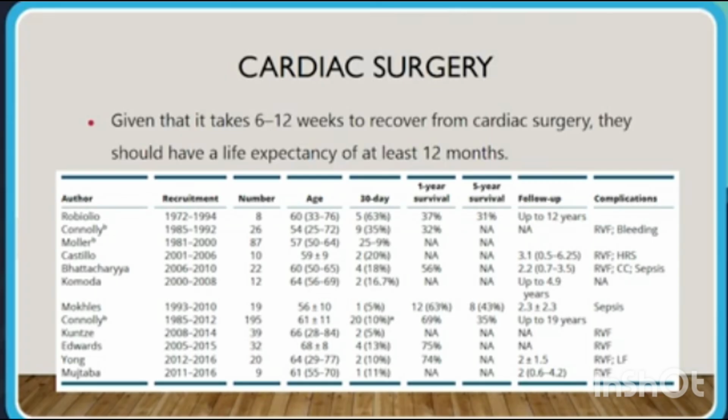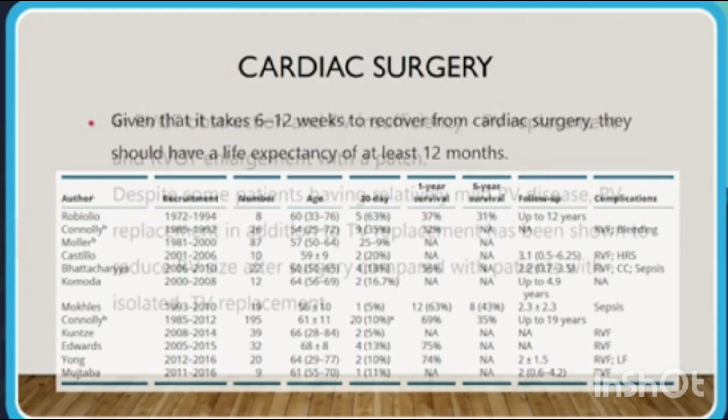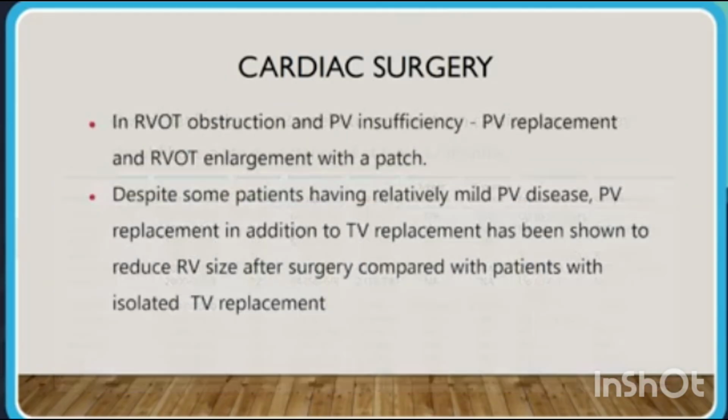There are various studies by different authors which tell us about the 30-day, 1-year and 5-year survival after surgery for carcinoid syndrome. In RVOT obstruction, that is right ventricular outflow tract obstruction, and in pulmonary valve insufficiency, pulmonary valve replacement and RVOT enlargement with a patch can be done.